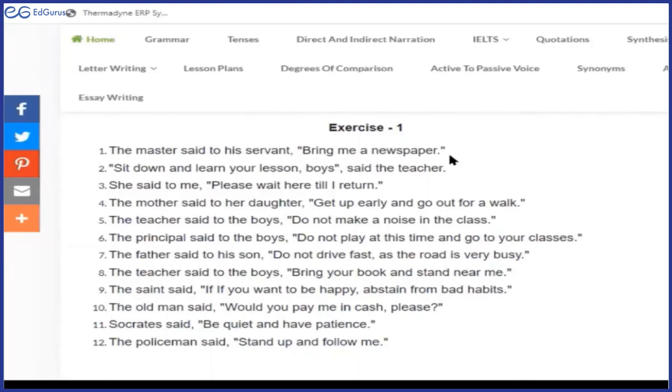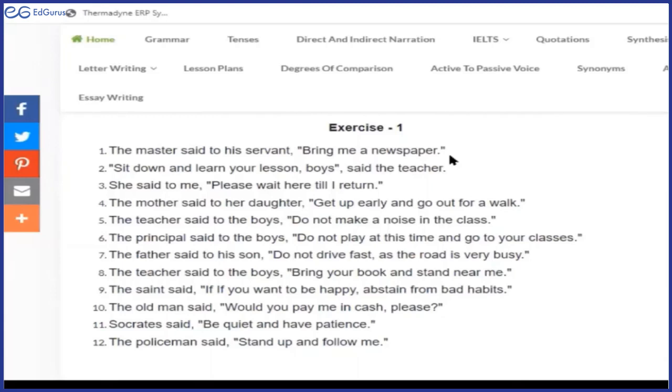The master said to his servant, bring me a newspaper. Yes, the master ordered his servant to bring him a newspaper. Very good. Very correct. The master to his servant would always order. And the sentences also say, bring me a newspaper, bring me a glass of water, bring my medicine here, bring my spectacles, sort of things.